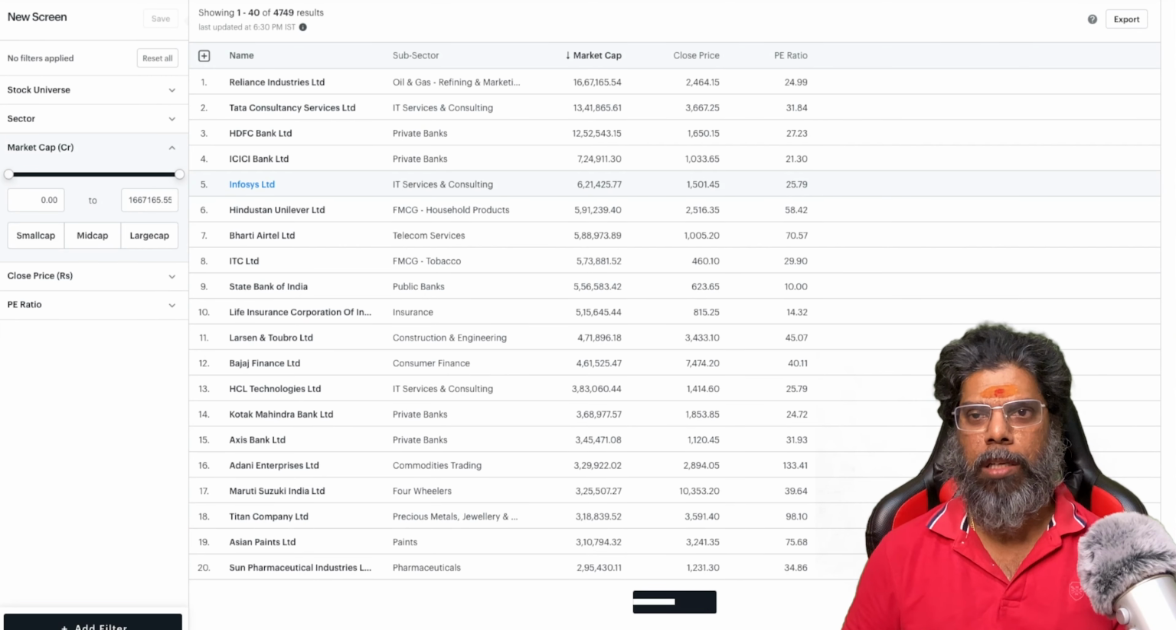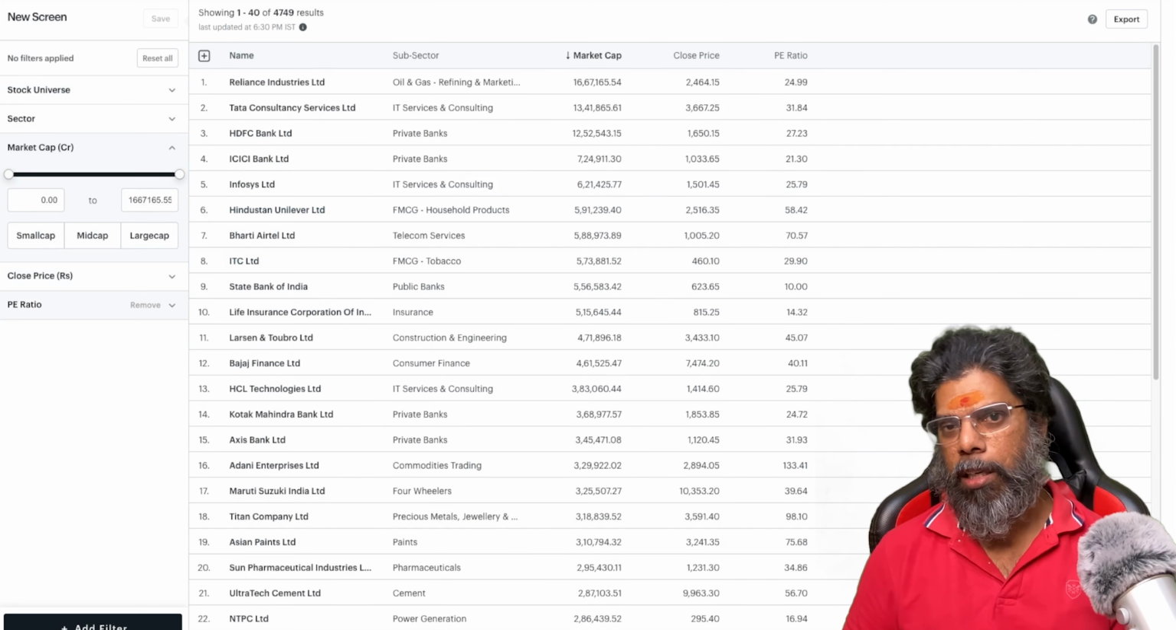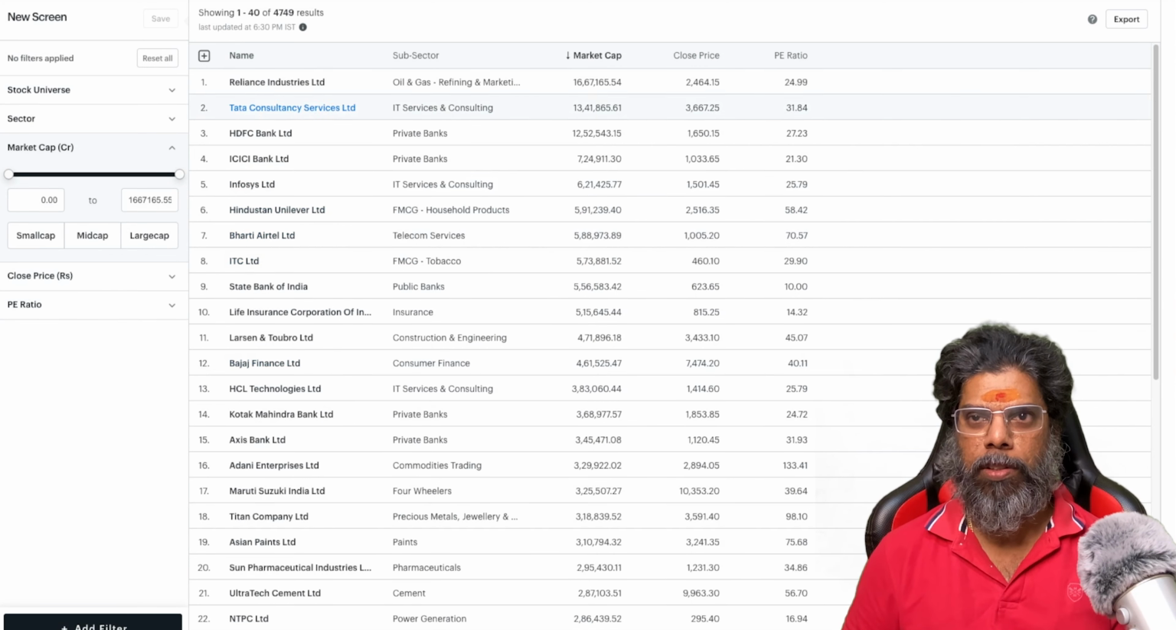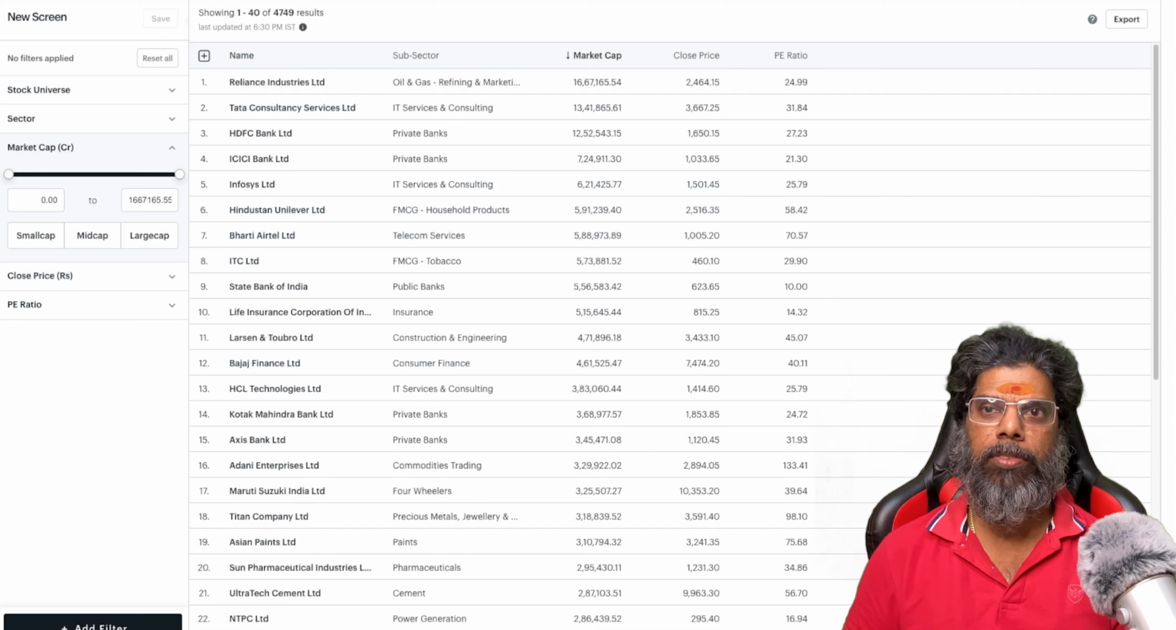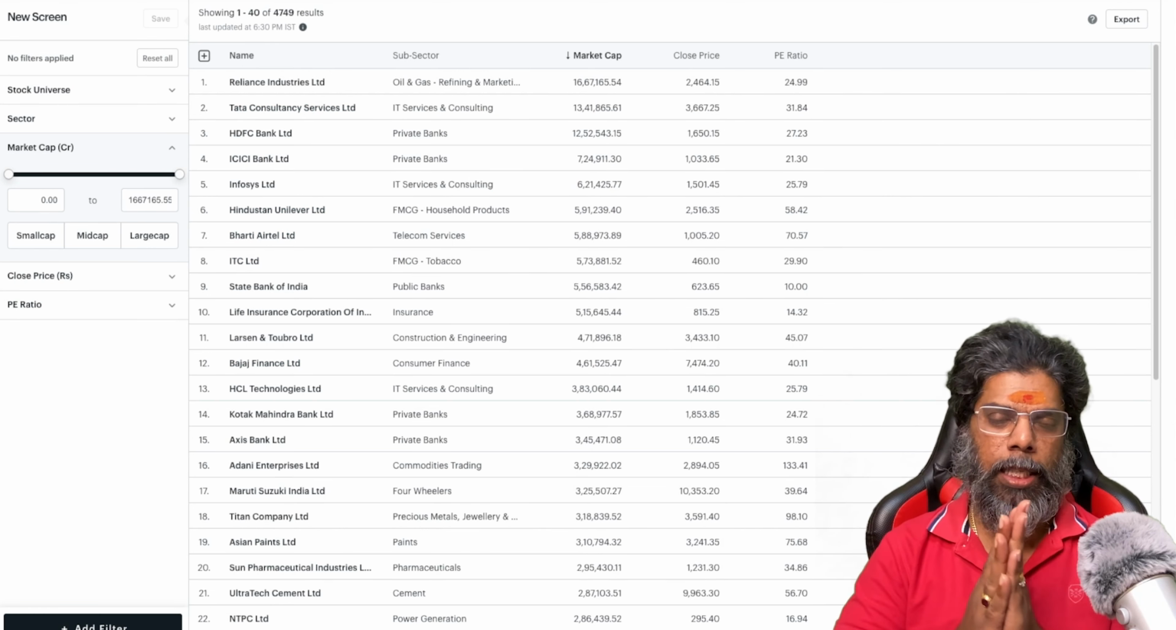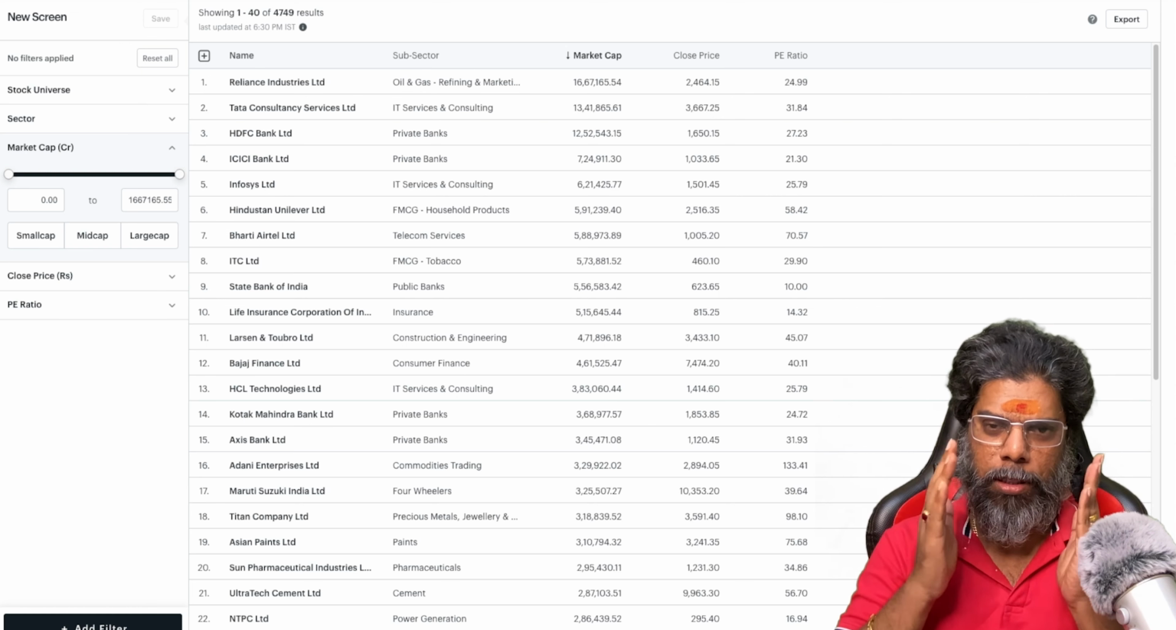Now create the custom query here. You will get the list of all stocks. There are around 4,749 stocks. Now from this we are going to find undervalued stocks. How are we going to do it? I'll give the idea about the thought process behind this.